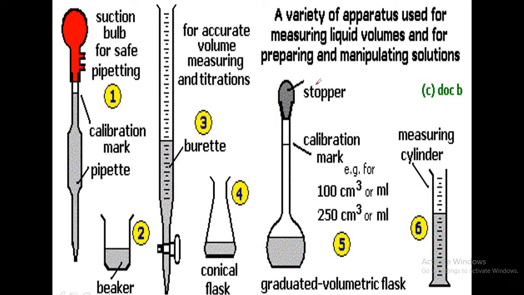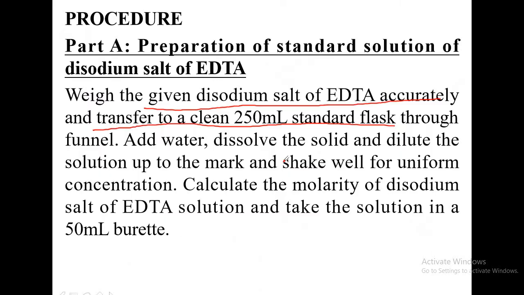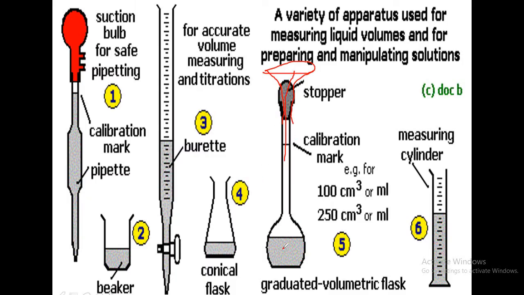In this flask, remove the stopper and then place a funnel above the neck of the standard flask. Through this funnel you have to transfer that EDTA, and add water and dissolve the solid and dilute the solution up to the mark. Next we have to add water here and then remove the funnel and dissolve all the salt completely.